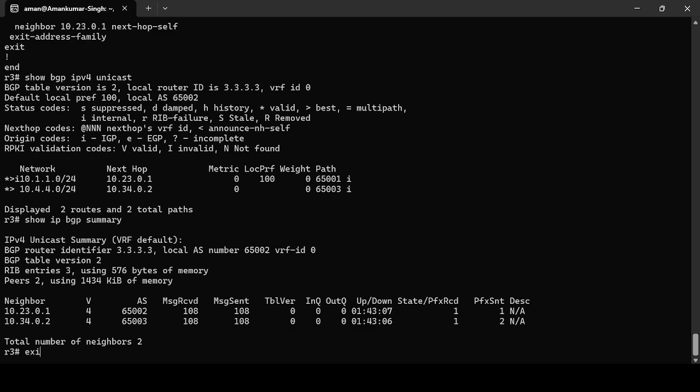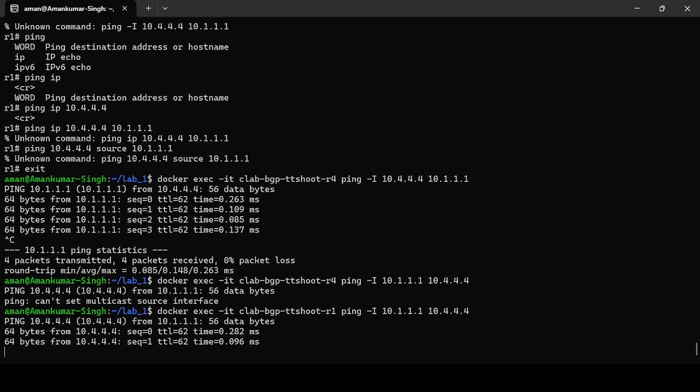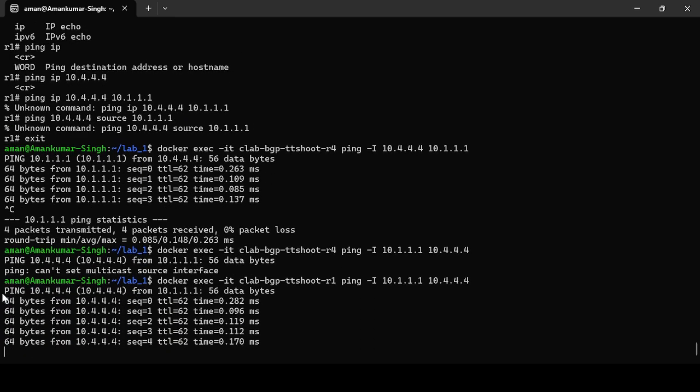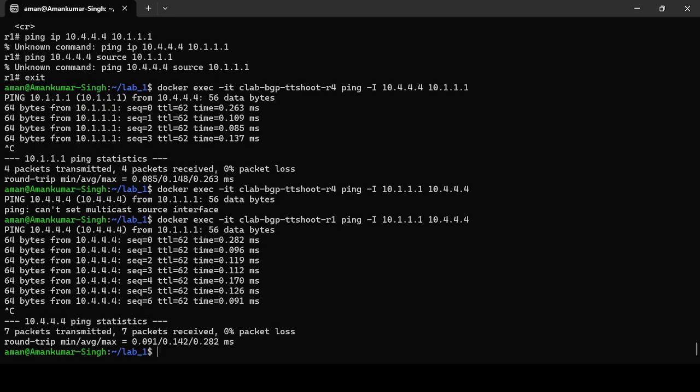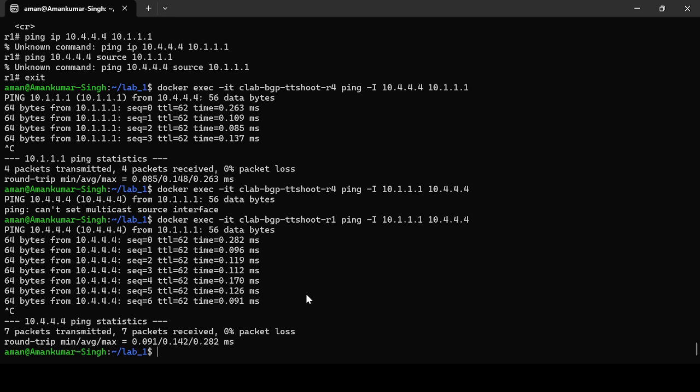Now let's try to do the opposite way. This is also working fine as expected. So next hop self was the real culprit. We now understand that if there is a route coming from eBGP and being redistributed to iBGP, in many scenarios next hop self will be required so that your routing is working.